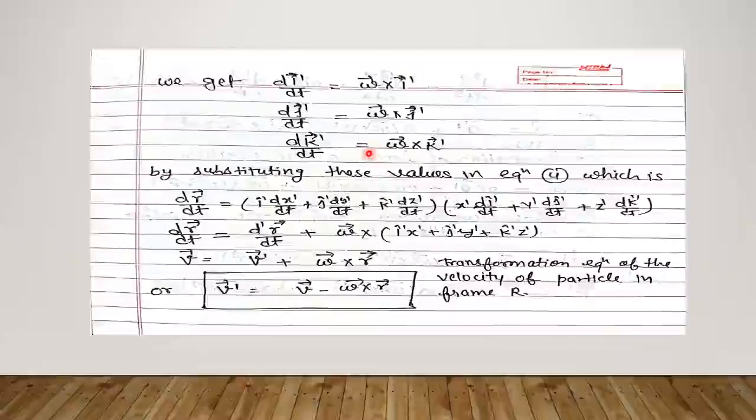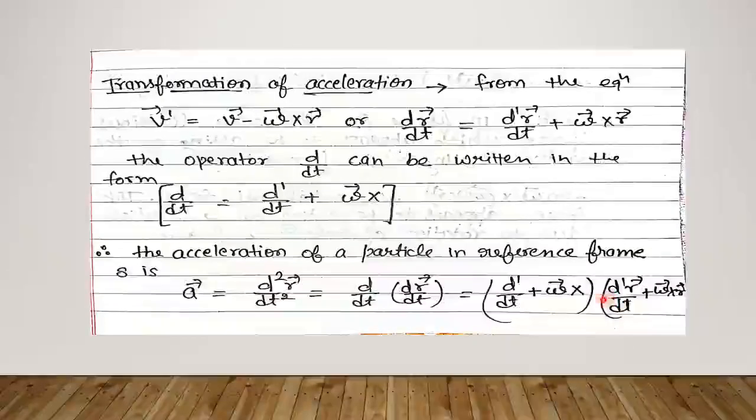By putting these values, we get the equation v equals to v dash plus omega cross r, or we can write v dash equals to v minus omega cross r. As we know, v dash is the velocity of particle in frame R, and v is the velocity of particle in frame S. This is called the transformation equation of the velocity of particle in frame R.